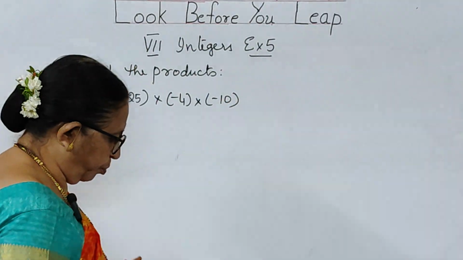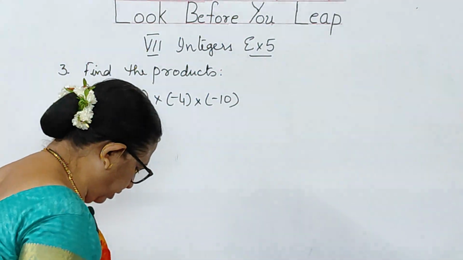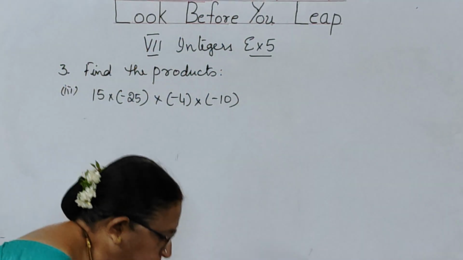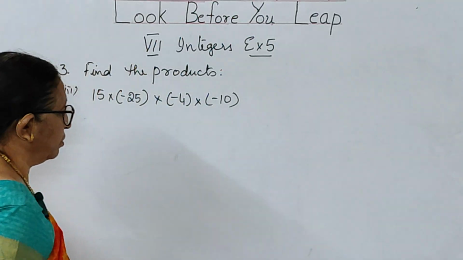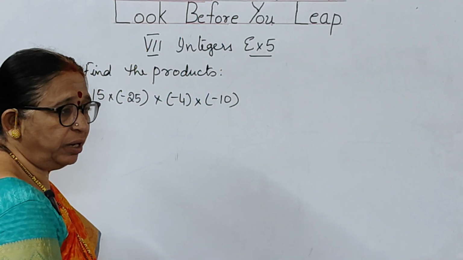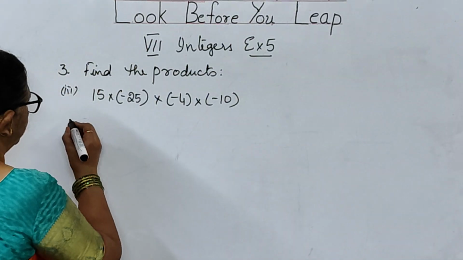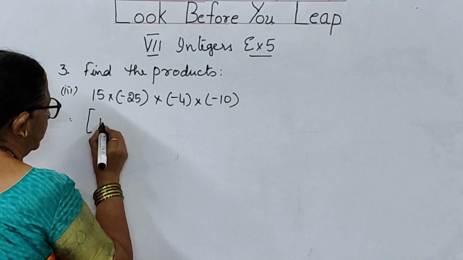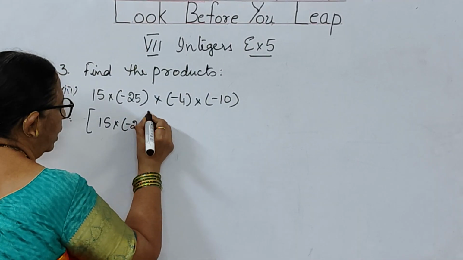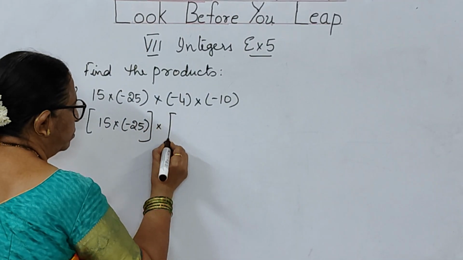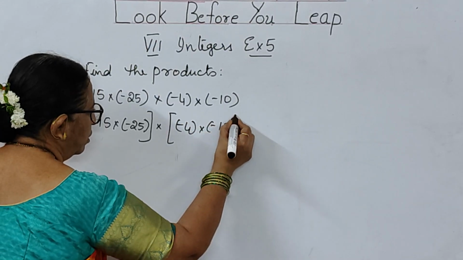See, children, there is no plus, there is no minus. So we can talk about associative property for it. What does associative property say? A into B in one group, B into C in another group. So what I am going to do is, I am taking 15 into minus 25 as one group into minus 4 into minus 10 as one group.